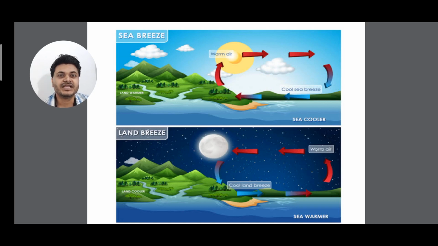You can see in sea breeze the land is warmer and the sea is cooler, whereas in the land breeze the land is cooler and the sea is warmer. So you have to focus here. In sea breeze the land is warmer and the sea is cooler, whereas in land breeze the land is cooler and sea is warmer.